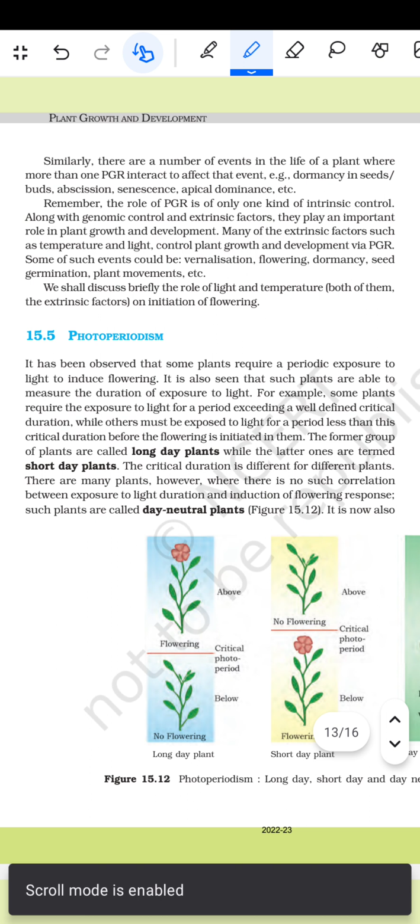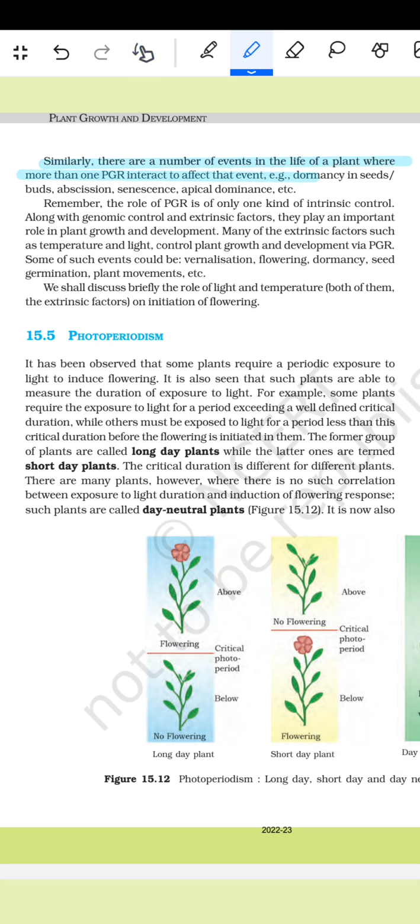Similarly, there are a number of events in the life of a plant where more than one PGR interacts to affect that event, to mention: seeds, bud, abscission, senescence, and apical dominance, etc. Remember, the role of the PGR is one kind of control along with the genomic control and intrinsic factors. They play an important role in plant growth and